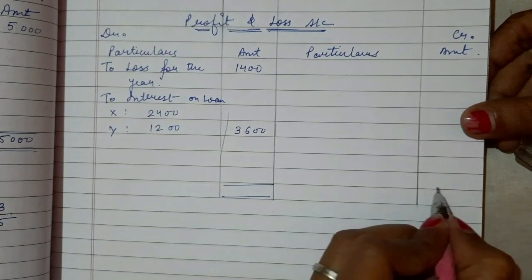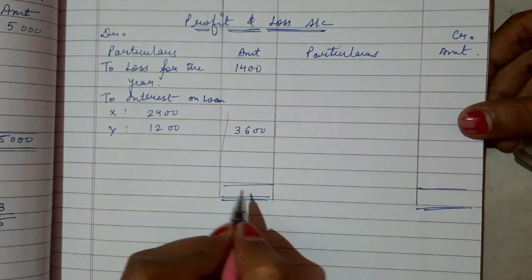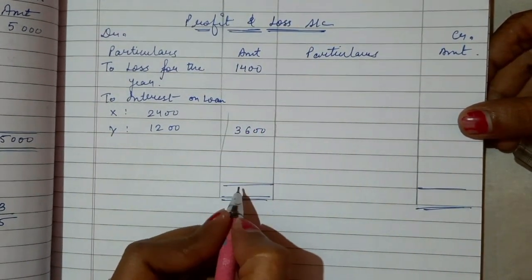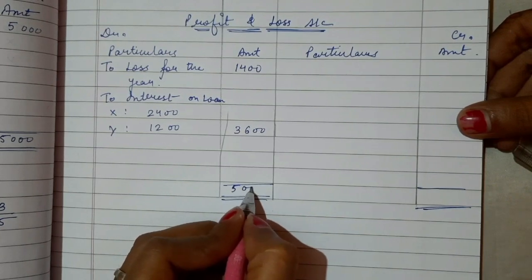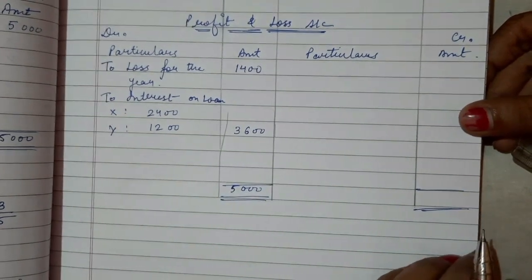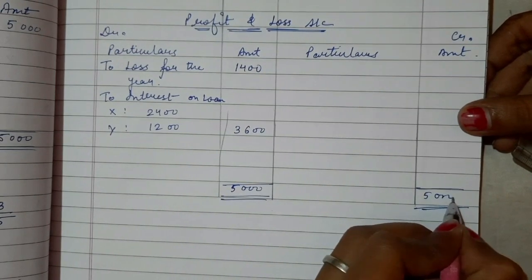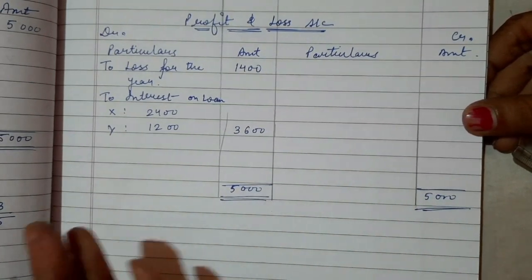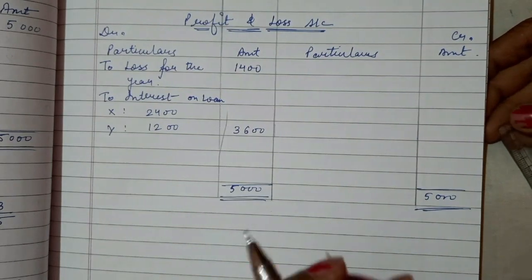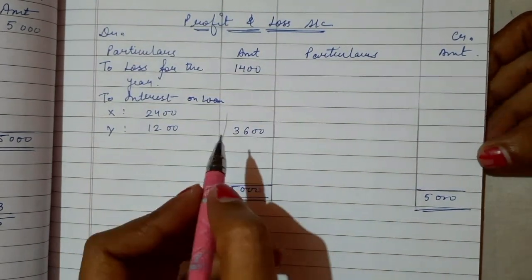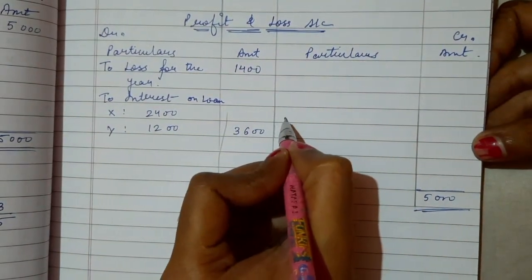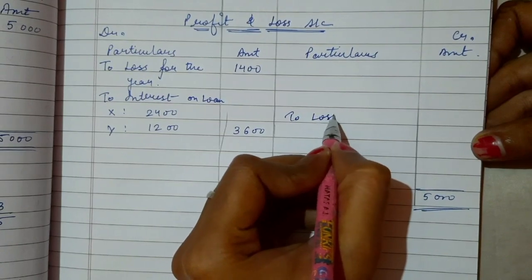After balancing both of the sides, you can see the debit side is more than the credit side. There is nothing on the credit side, so we have got a huge loss, which is 5000 rupees. So on the credit side, I will write to loss transfer to the partners' capital account.